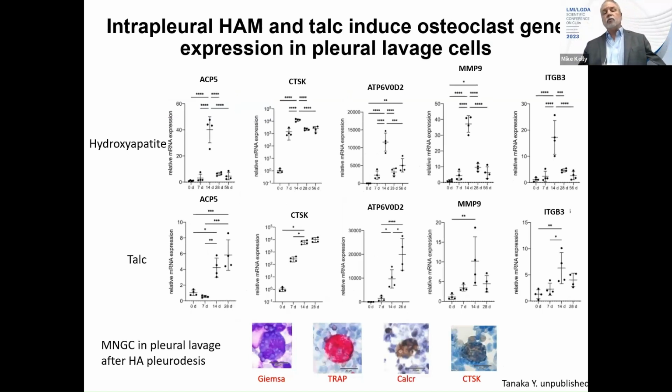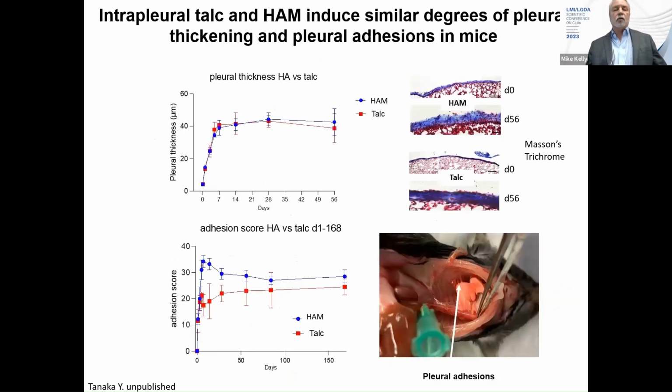And in addition to these differentiation cytokines, such as RANK ligand, multiple osteoclast markers are also upregulated in these intrapleural lavage cells, these monocytes in the pleural space. We see multinucleated giant cells in the pleural lavage fluid that stain with all the usual osteoclast markers.